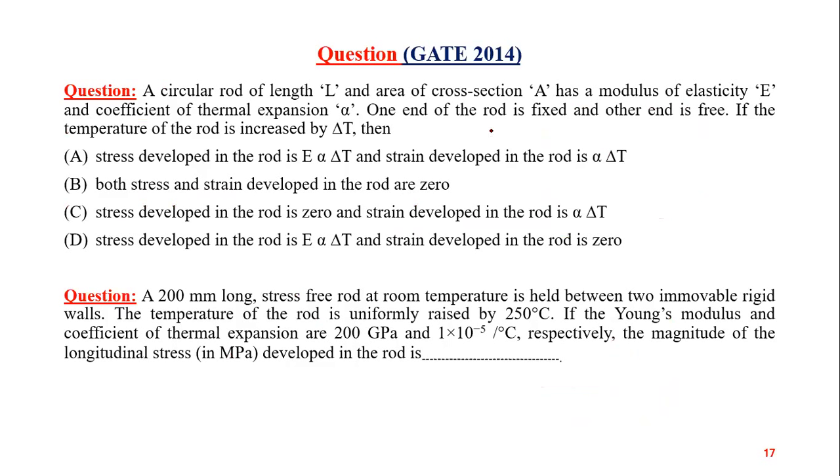See, again in GATE 2014, they have asked these two questions. A circular rod of length L and area of cross section A has the modulus of elasticity E and coefficient of thermal expansion alpha. One end of the rod is fixed and the other end is free. If the temperature of the rod is increased by delta T, then these four options are given. I have clearly explained this question, and this also, both these questions. You must be able to solve this.